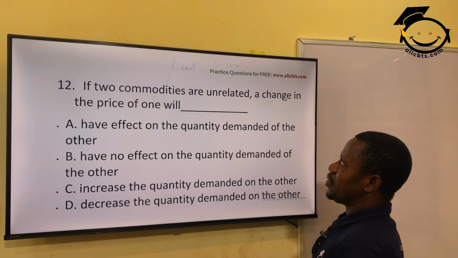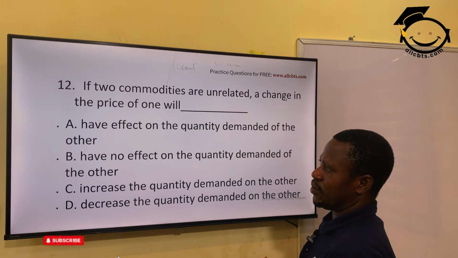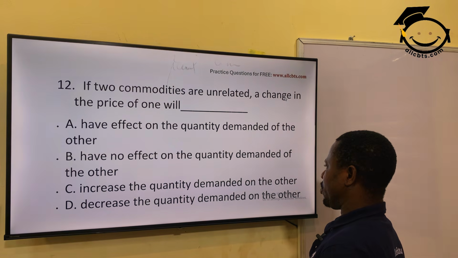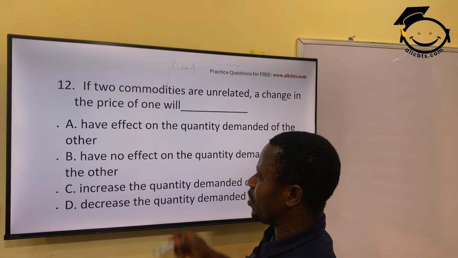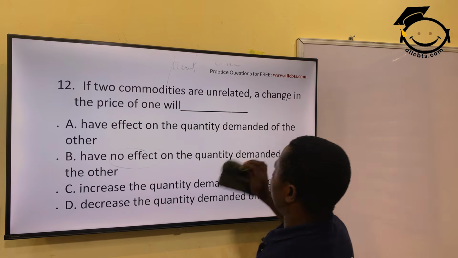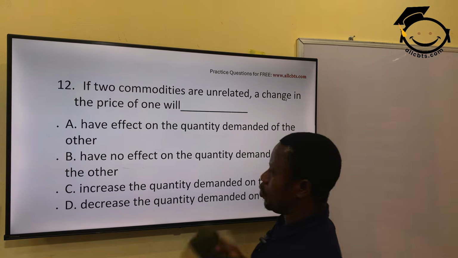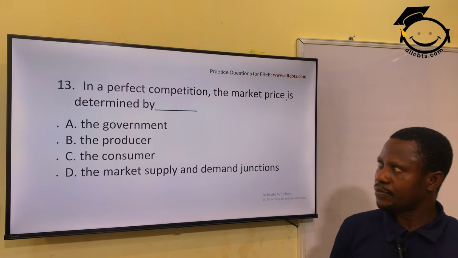A change in the price of rice may not have anything to do with the demand for cement. Options: increase the quantity demanded of the other, decrease it, or have no effect. There's no effect because they are not related in any way. Option B is the correct answer: have no effect on the other good or item.